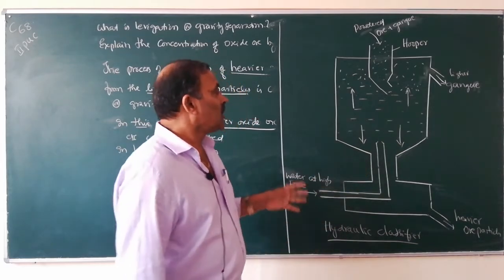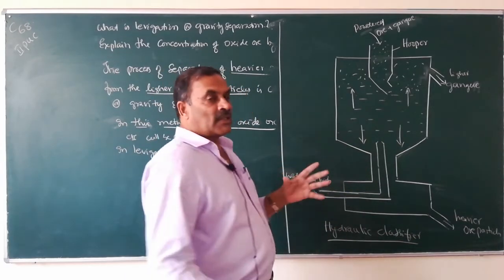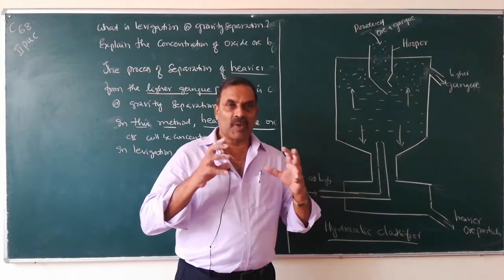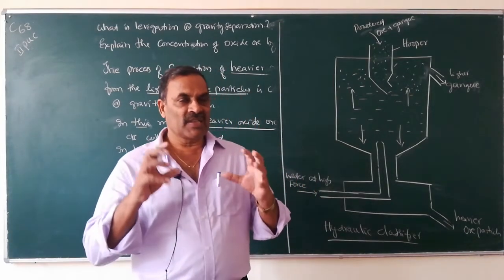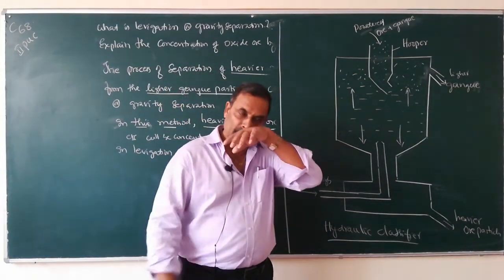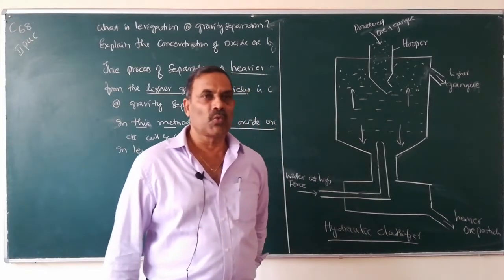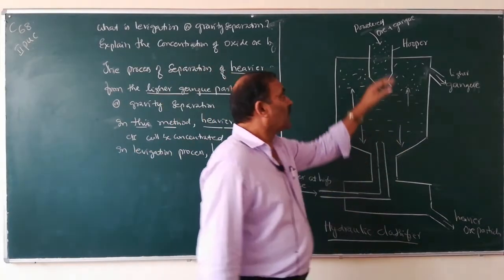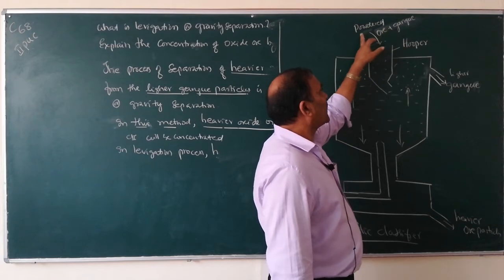For the process of levitation, we will use hydraulic classifier, as shown in the figure. So what happens? The ore should be finely divided, that means it will be powdered. This impure ore contains the ore particles and gangue particles.